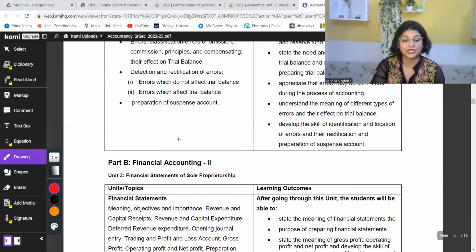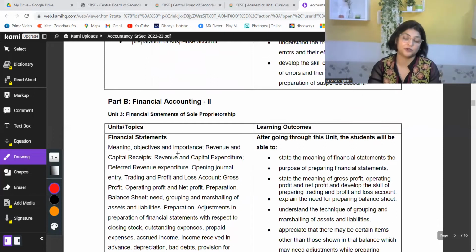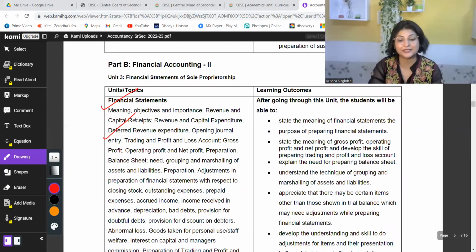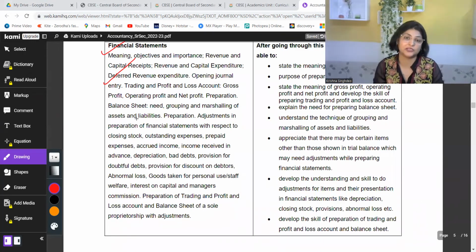Now let's see financial accounting, the second part of your portion, part B. Under this, financial statements means your trading account, profit and loss account and balance sheet will come. Opening journal entries and closing journal entries you will learn, and I tell you, this is a very important chapter, because, as I had told you about journal and ledger, this is going to be useful throughout your life as long as you study accounts. This topic will come again and again in various forms, so you have to study it very carefully.